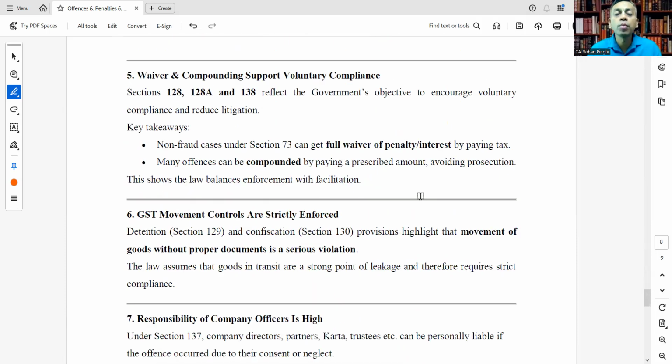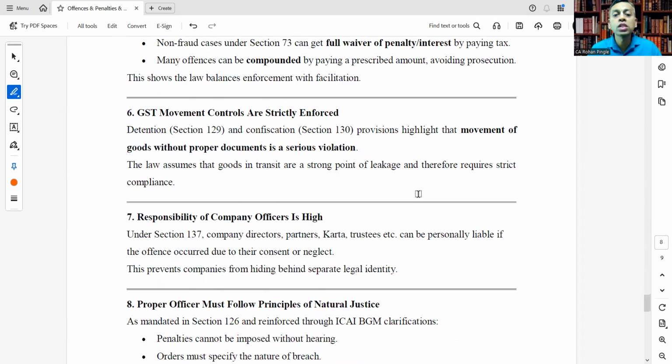Waiver and compounding support voluntary compliance. Sections 128 and 138 reflect the government's objective to encourage voluntary compliance and reduce litigation as much as possible. So key takeaways: non-fraud cases under section 73 can get full waiver of penalty or interest by paying the tax. Many offenses can be compounded by paying a prescribed amount, avoiding prosecution. This shows the law balances enforcement with facilitation.